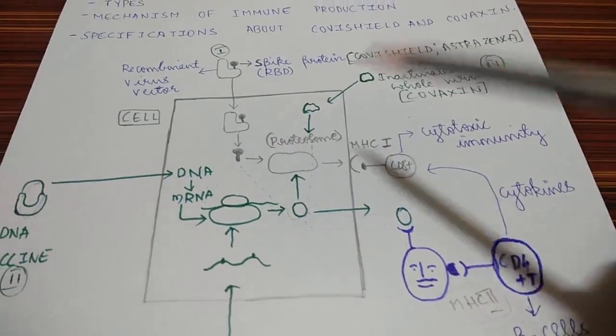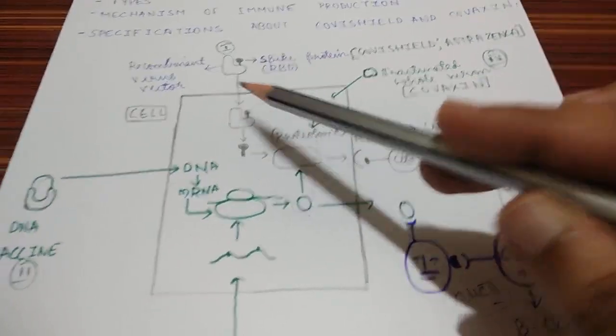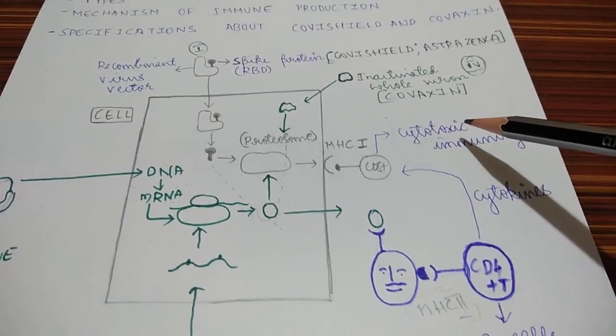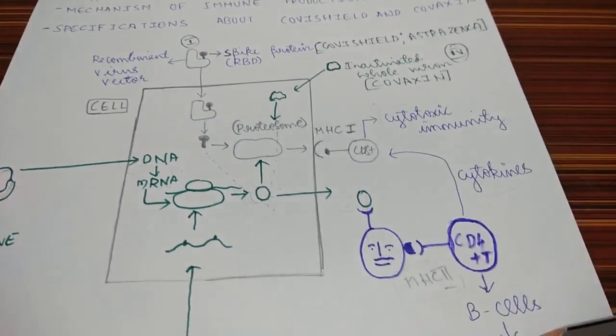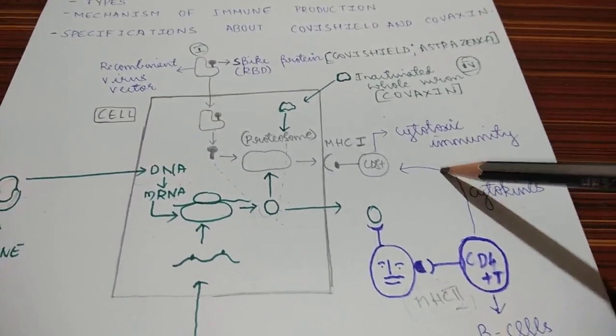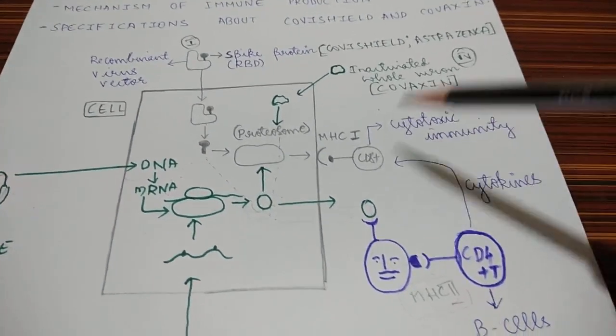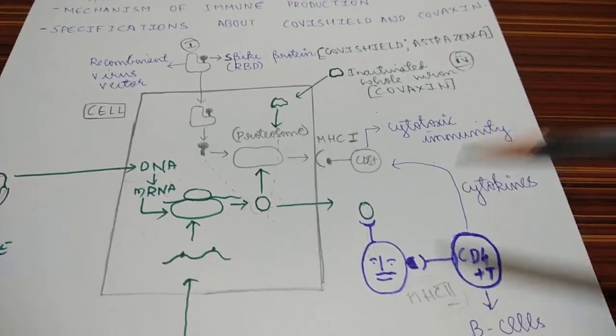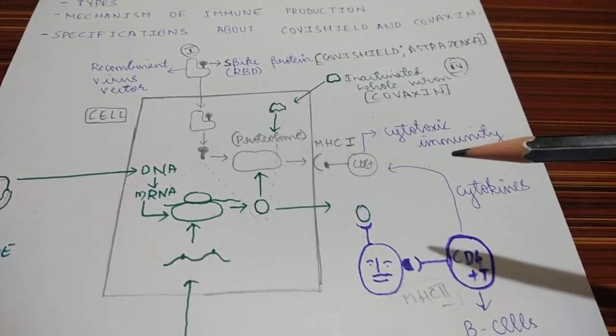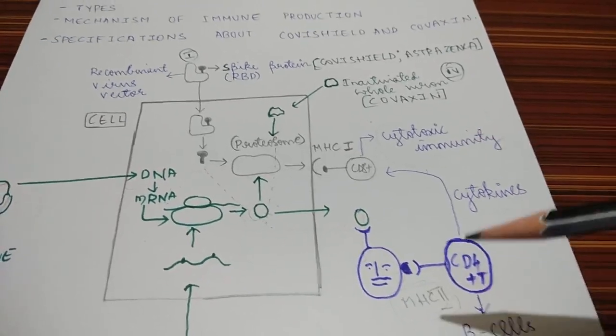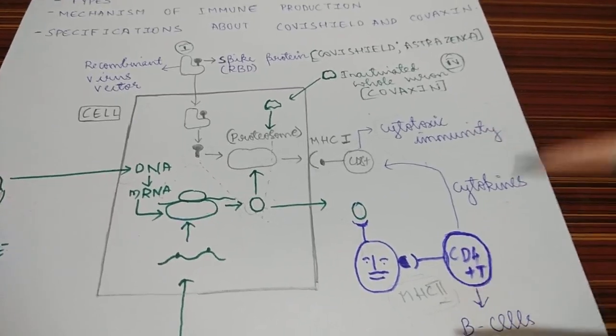So all the four, recombinant virus vector, DNA vaccine, mRNA vaccine and inactivated whole virion vaccine, stimulate both CD4 lymphocyte and cytotoxic immunity. They stimulate both, that means B and T cells are both stimulated. All these cells, when we give vaccine, act as memory cells. Memory cells means they stay in the memory, and when we get infection with COVID-19, they act against it.